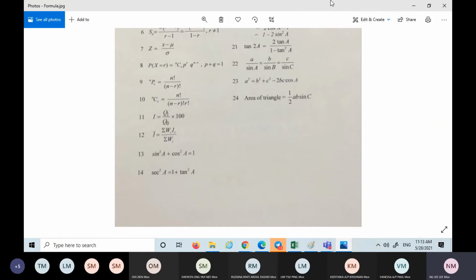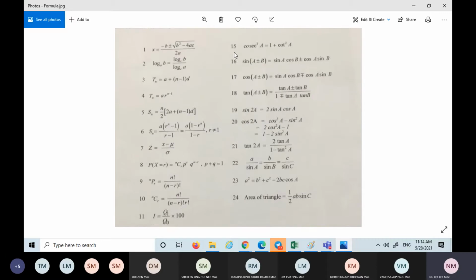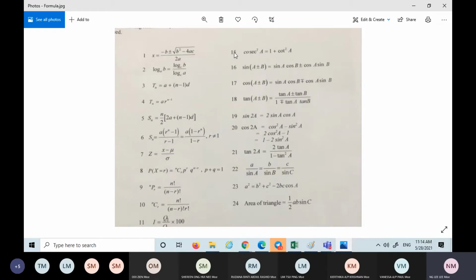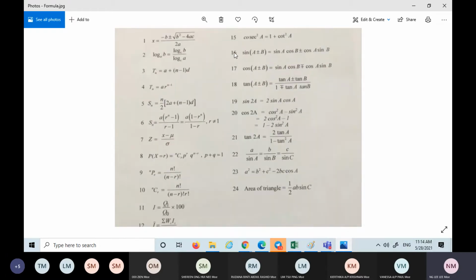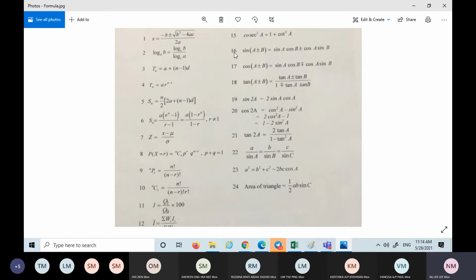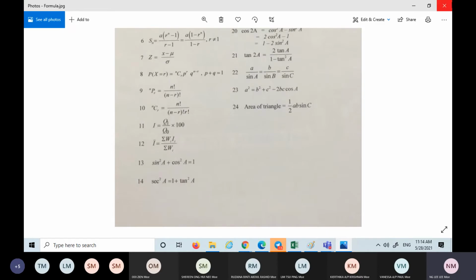You see here, number 7. I don't draw it. Number 7 is for normal distributions. Number 8 is the binomial distribution, so this formula will be given. Number 9 and 10, these two you have learned in permutation and combinations. Therefore, the mean formula is not given. Sorry, you have to memorize it. The mean formula, and afterwards the variance and standard deviation, are not given. Last time they did give, though. Yours, no.